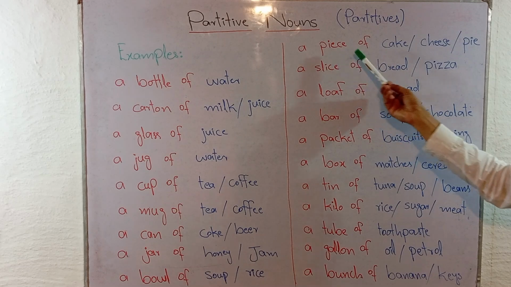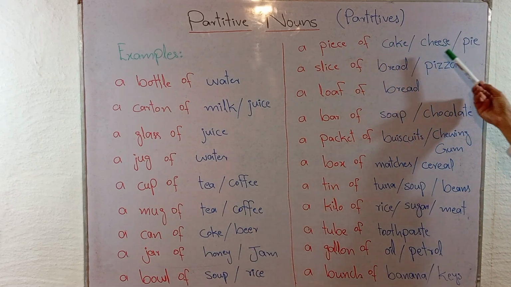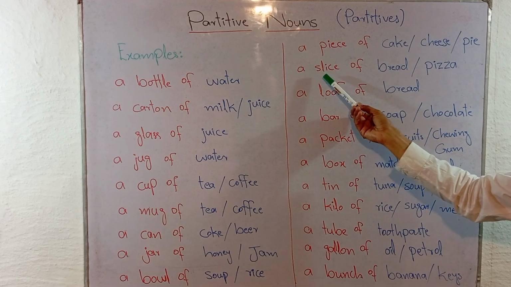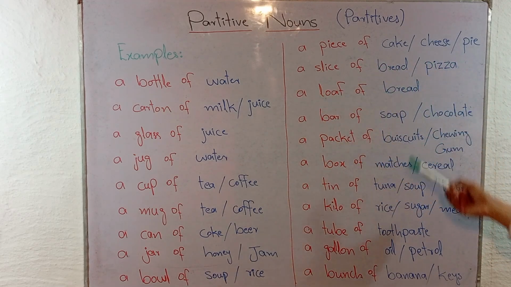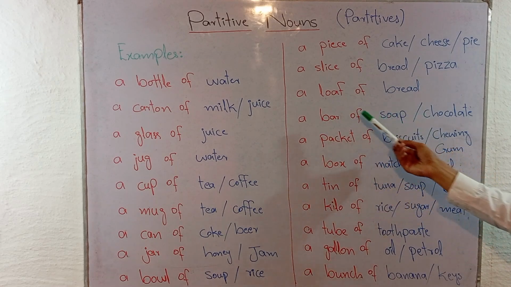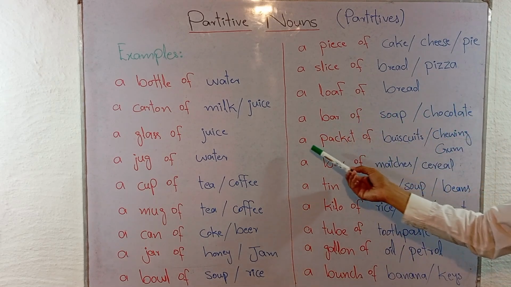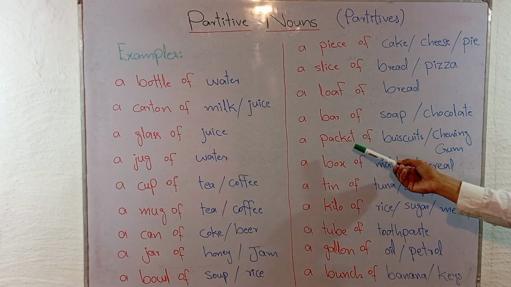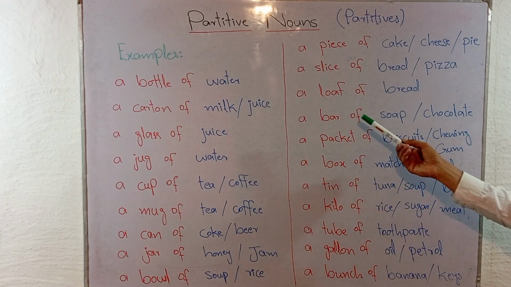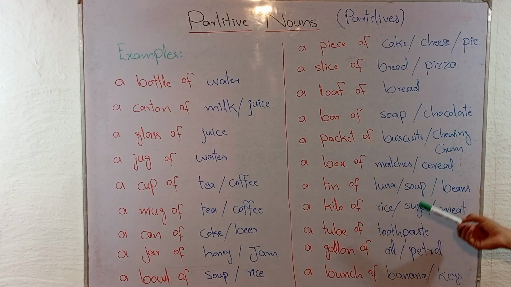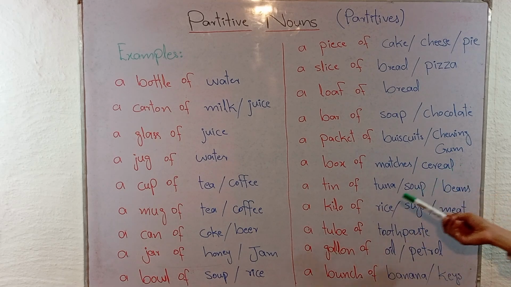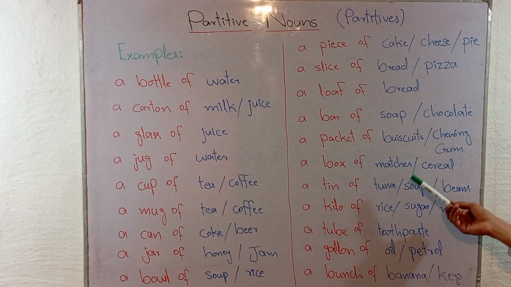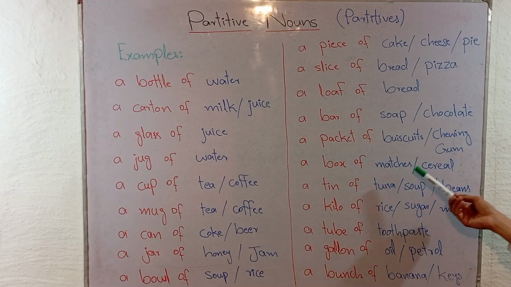You can say a piece of cake or a piece of cheese or a piece of pie. You can say a slice of bread, a slice of pizza, a loaf of bread, a bar of soap or a bar of chocolate, a packet of biscuits, a packet of chewing gum, a packet of crisps, etc. You can say a box of matches, a box of cereal. You can use a tin of tuna, a tin of soup, a tin of beans.